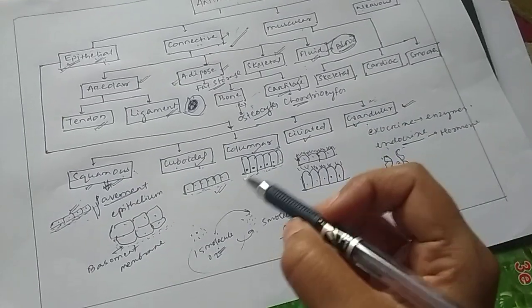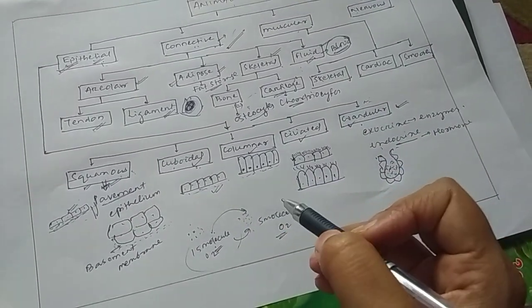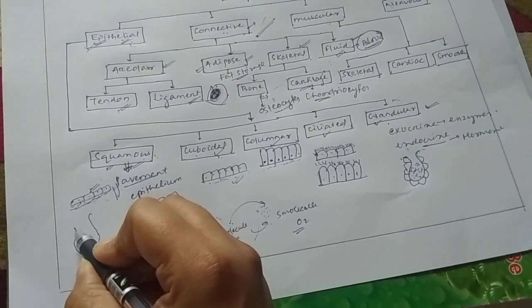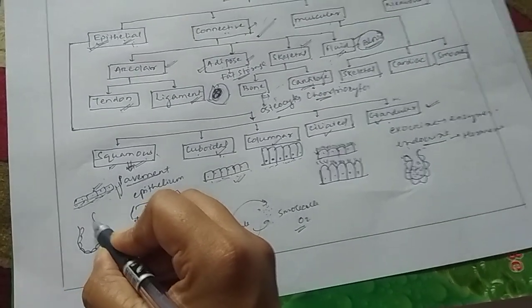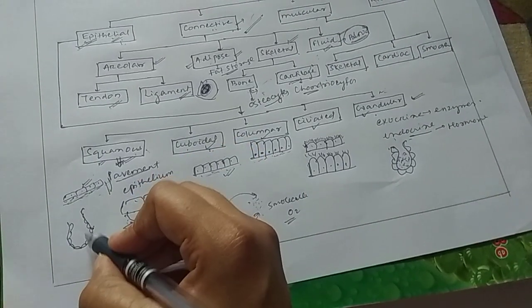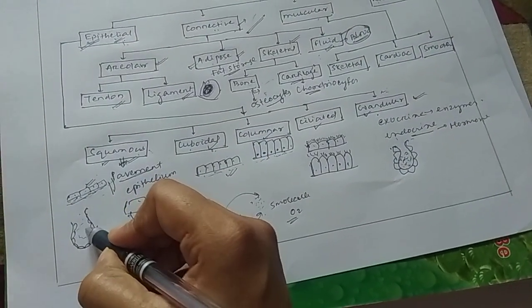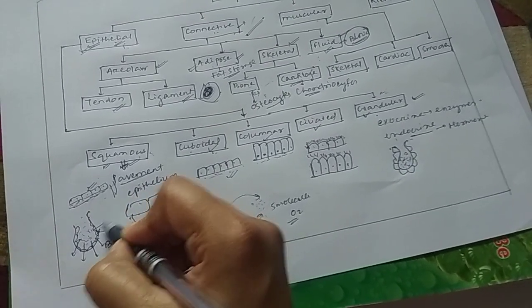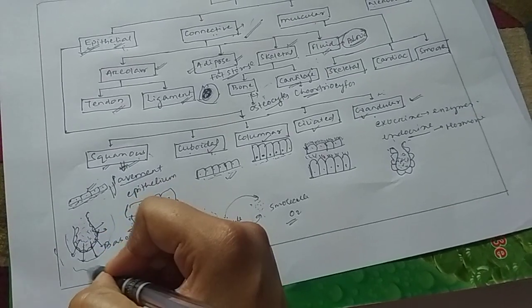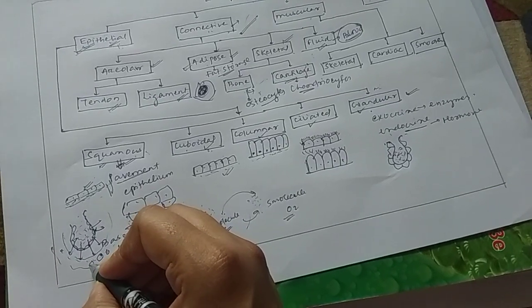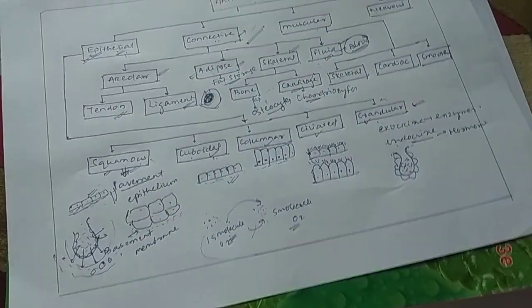So what does squamous epithelium do? Squamous epithelium provides a particular surface through which diffusion occurs, just like in the case of alveoli. You must have heard that inside the alveoli there are thin epithelial cells present. These are nothing but squamous epithelium, and when oxygen comes here, this provides the surface through which oxygen moves. Where will it go? It will go inside the blood vessels, right? Inside there RBC will be present, and these RBC will take up this oxygen, and it will again become oxygenated blood.